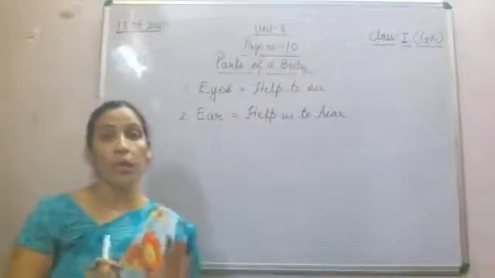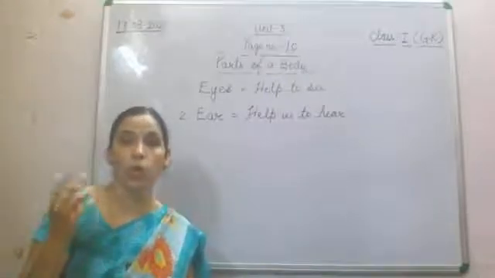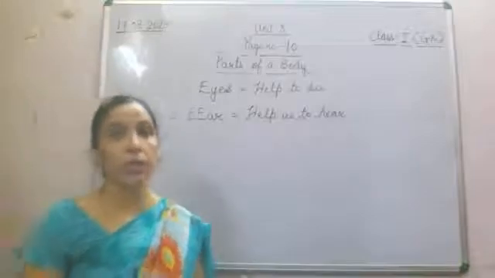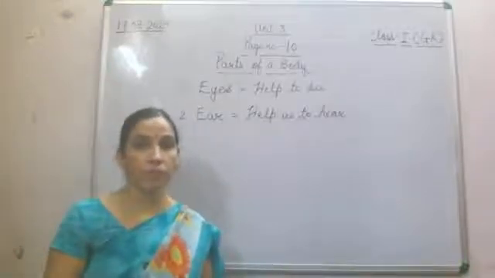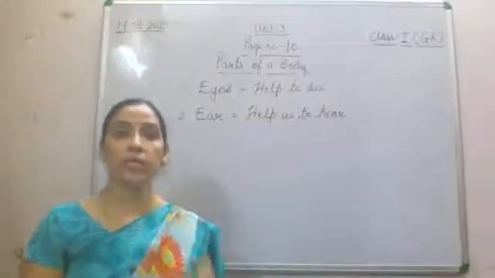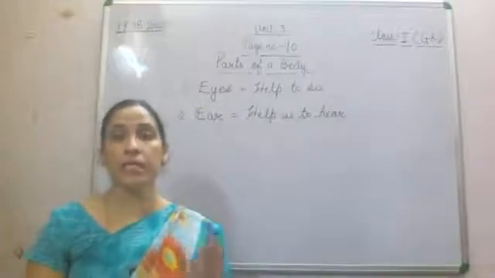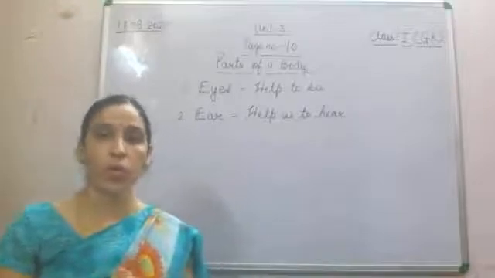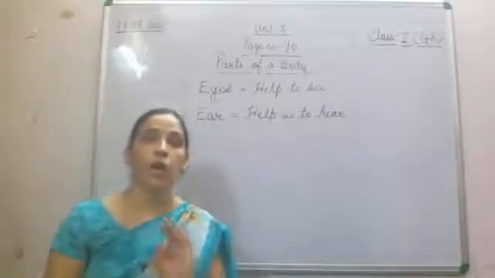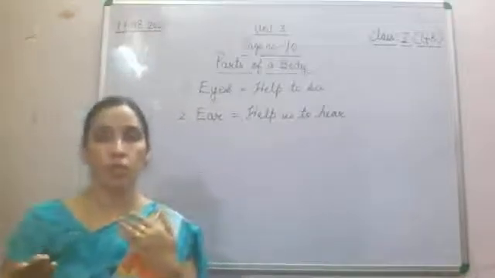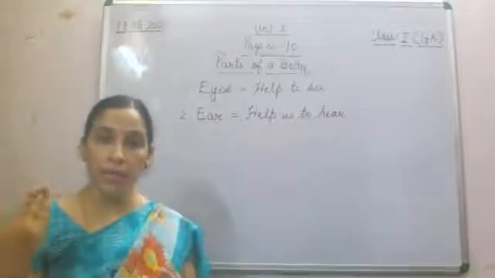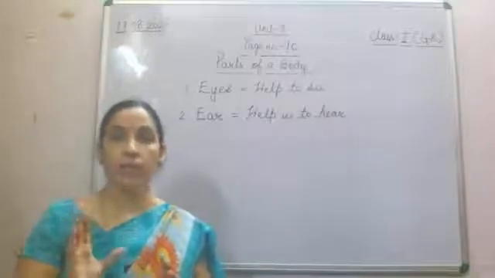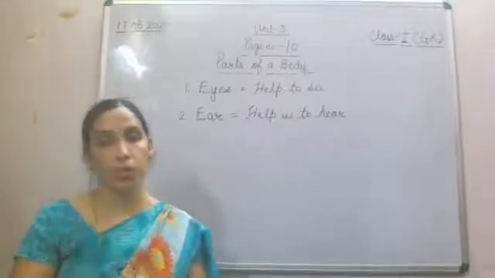Ears only help you to hear the audible things, fine. For example, if the things are not audible, then you cannot hear it, fine. So ear is working like a hearing device in your body, fine. Whatever you want to hear, if your mother is calling you, how would you know that your mother is calling you? By hearing with your ear, you are able to understand that your mother is calling you.